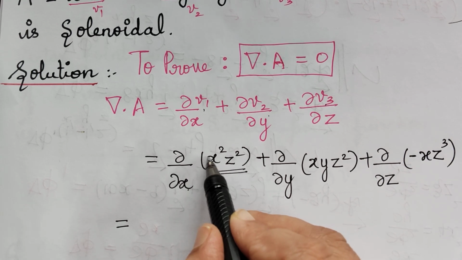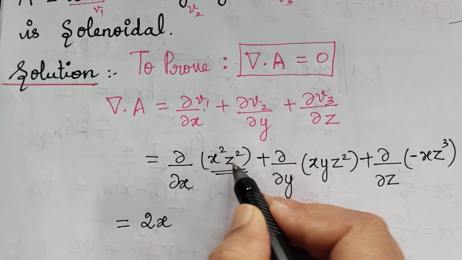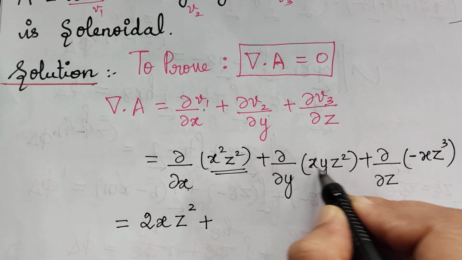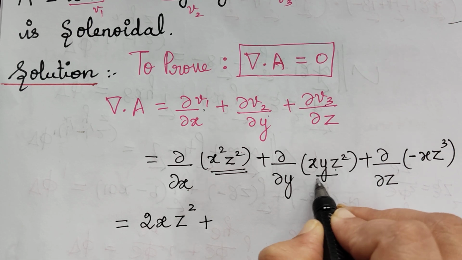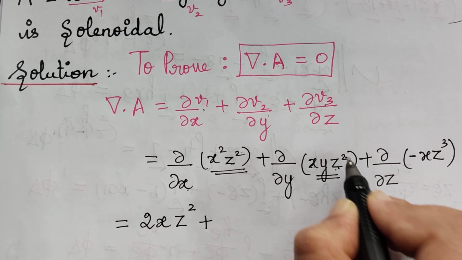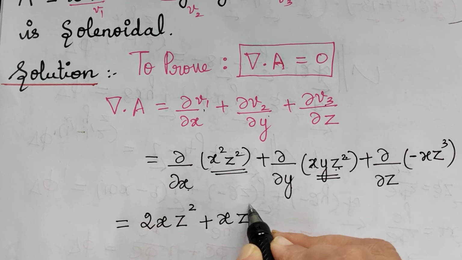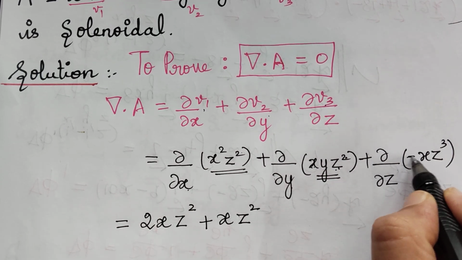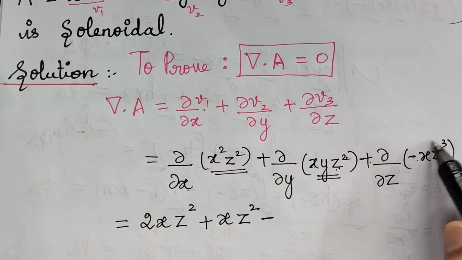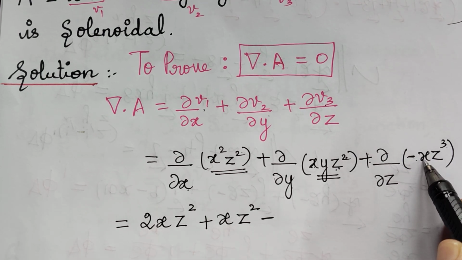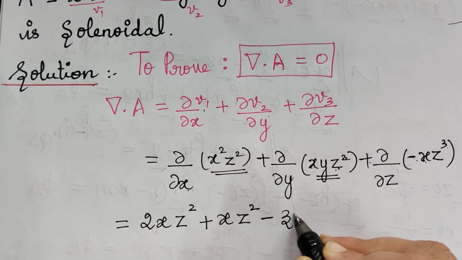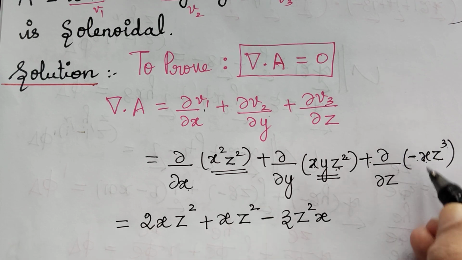Now this will be further equal to what is the partial differentiation of this term with respect to x? For x square it is 2x. z square will be treated as constant, so it comes as it is, plus xyz squared. The differentiation of y partially with respect to y is 1. So x and z squared will become constants and so it will be xz square. And here we have negative sign, so plus into minus becomes minus, and the partial differentiation of this with respect to z, x will be treated as constant, so it will come as it is. Differentiation of z cube is 3z squared, so 3z squared x comes as it is.